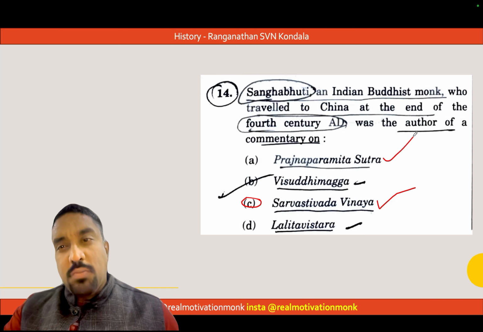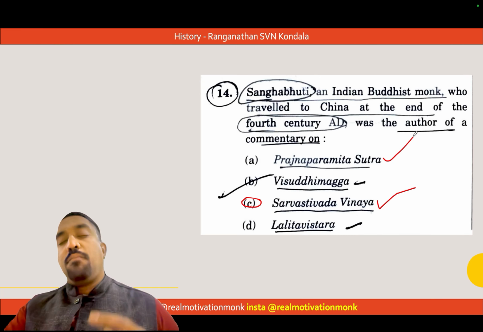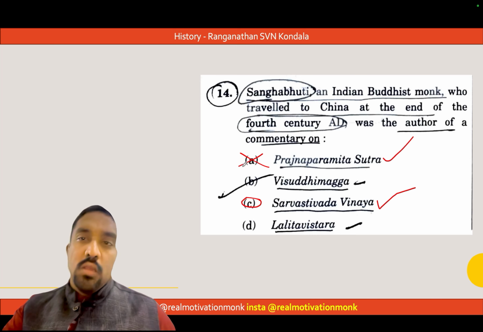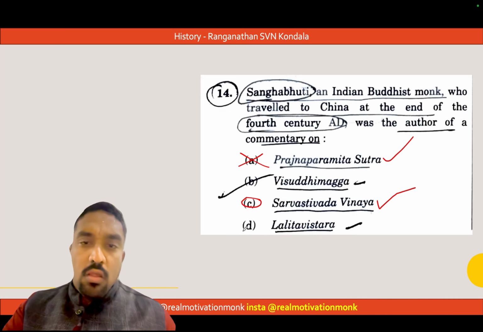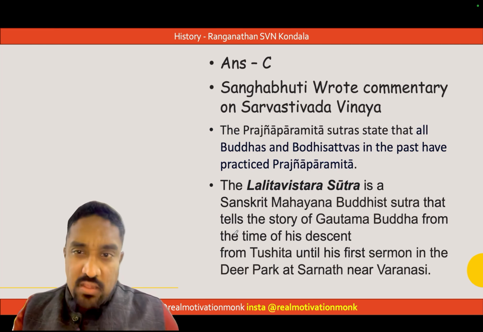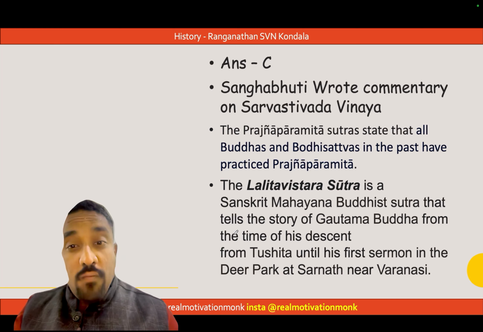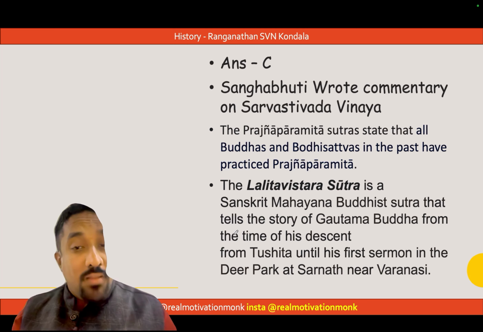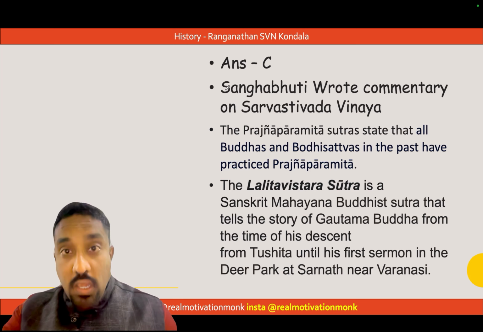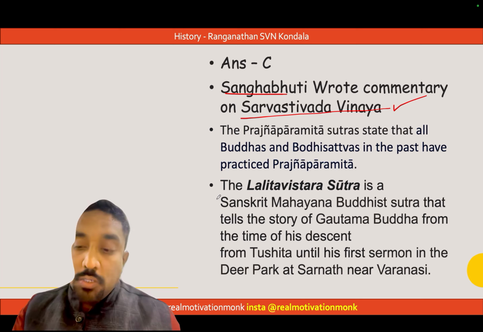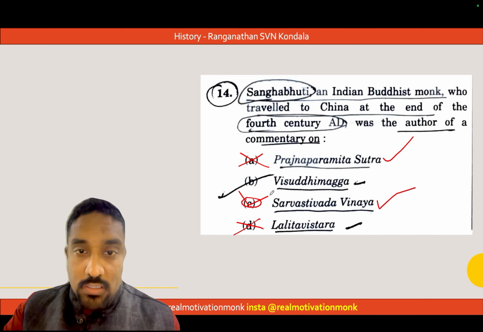The Prajnaparamita Sutras are basically principles which are to be followed by Mahayana Buddhists. So it's not a commentary author's book. Lalitavistara is also a Mahayana book, a Sanskrit Buddhist sutra that tells the story of Gautama Buddha from his descent from Tushita until the first sermon at the Deer Park in Sarnath. Sanghabhuti wrote a commentary on the Sarvastivada Vinaya. So that's why the answer is C.